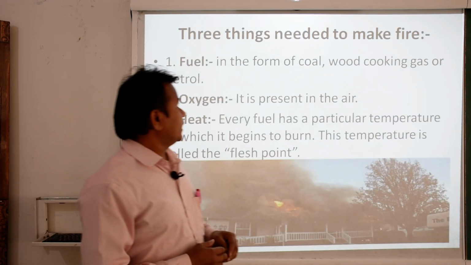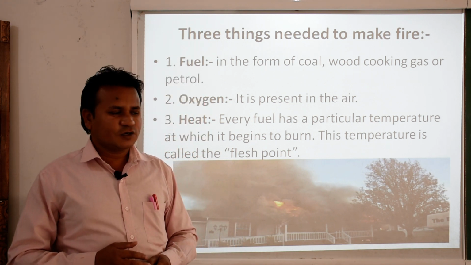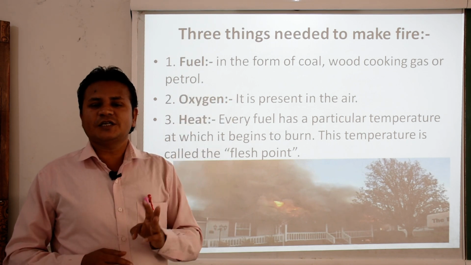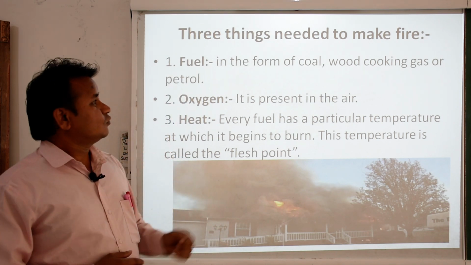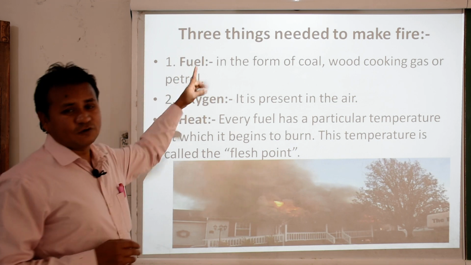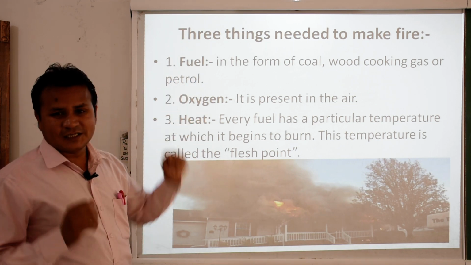Then, three things are needed to make fire. As I told you in the introductory part, generally we need three things to produce fire. Which are those things? First is fuel, second is oxygen, third is heat.